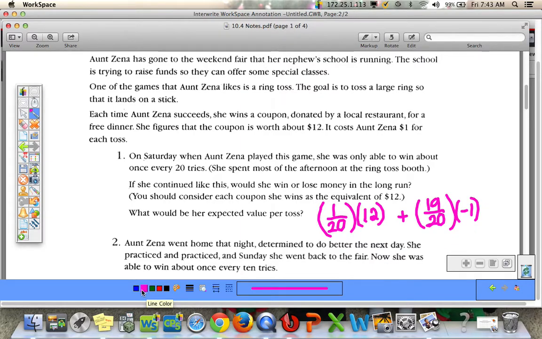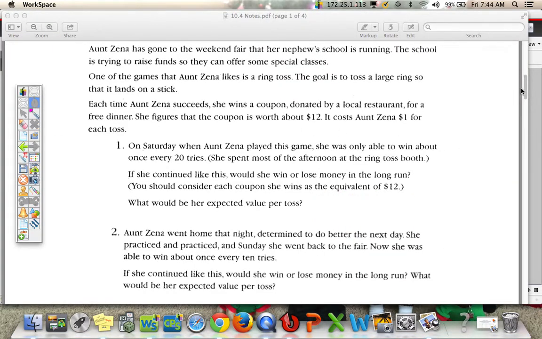So this expression represents her expected value, and then we can solve that, and in the long run she loses about 35 cents per toss. So again, if you were to take all her winnings and losings and average them, divide by how many times that she plays, she would lose about 35 cents per toss in the long run.